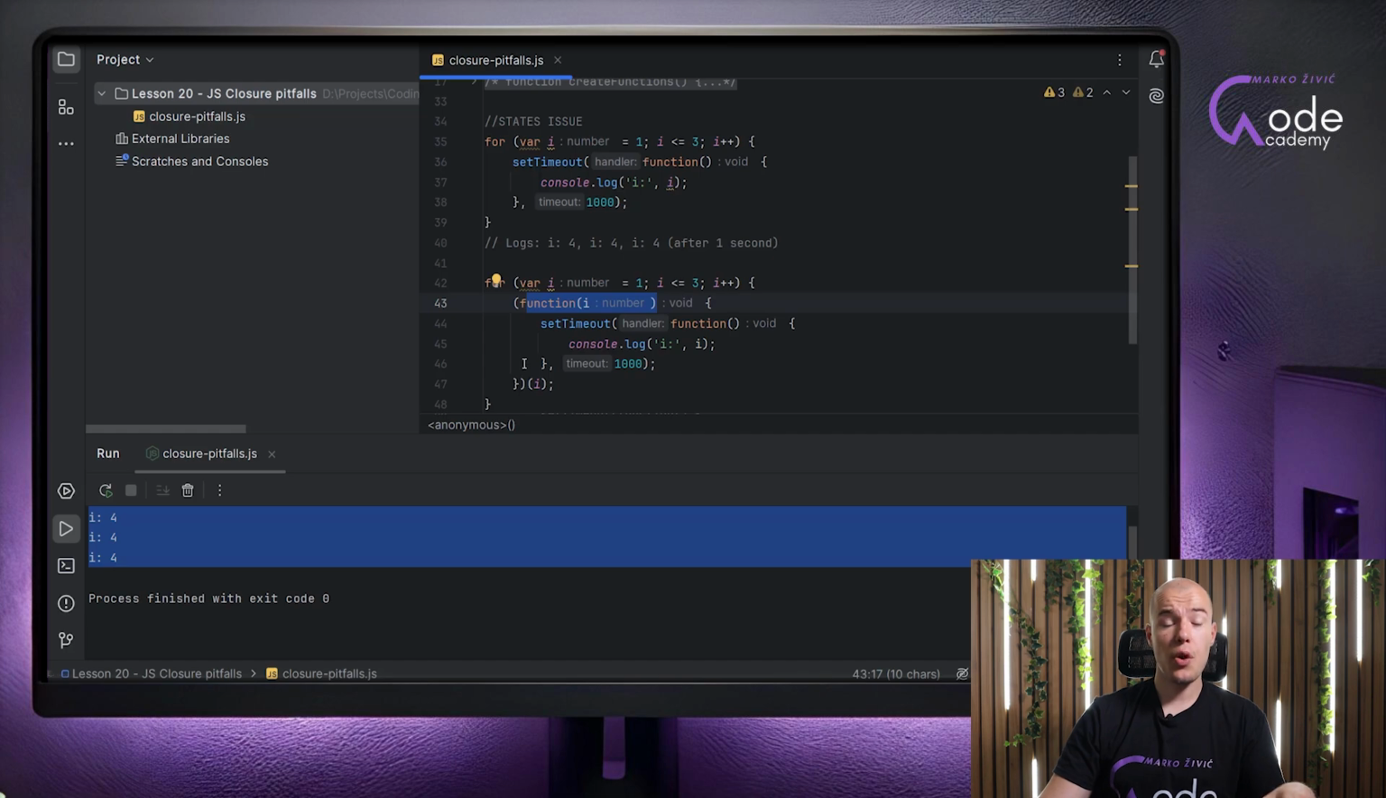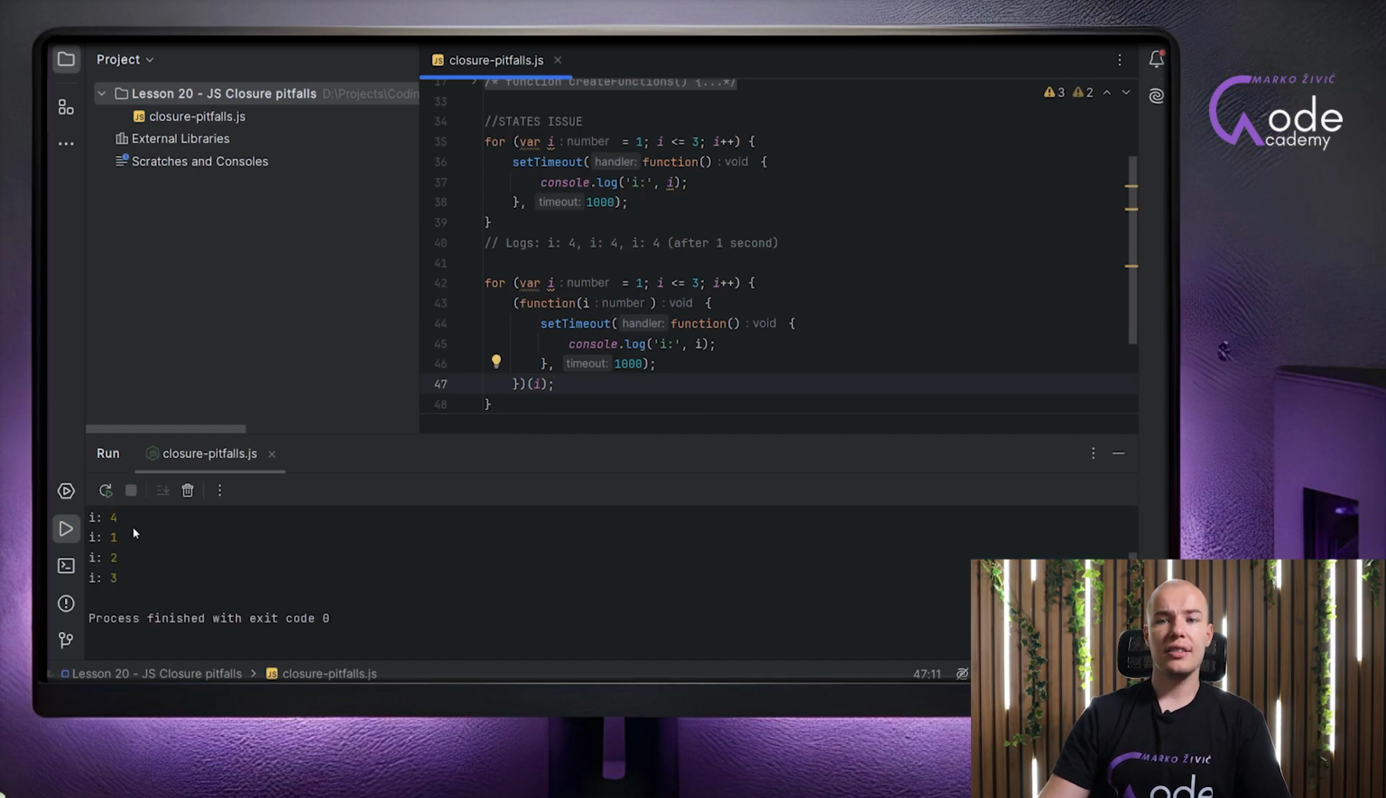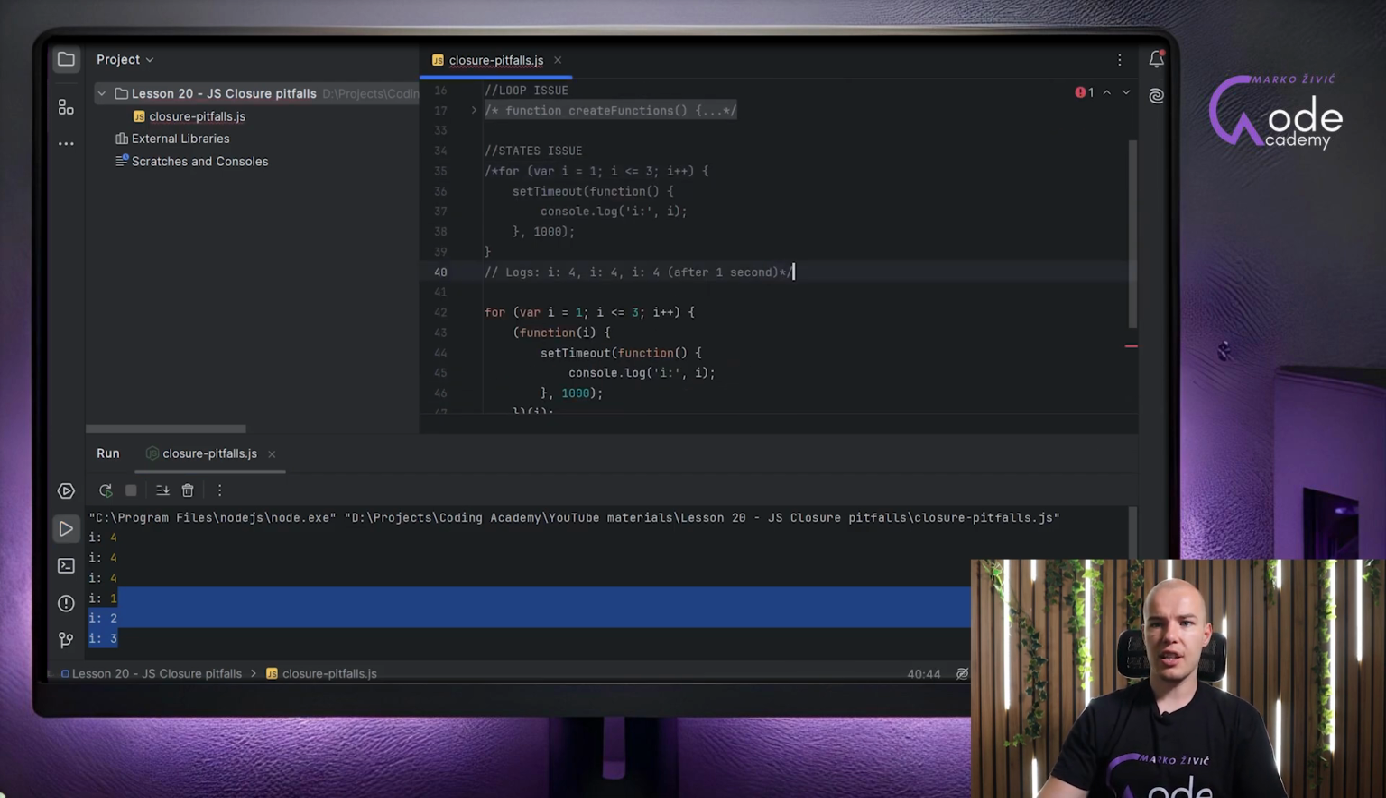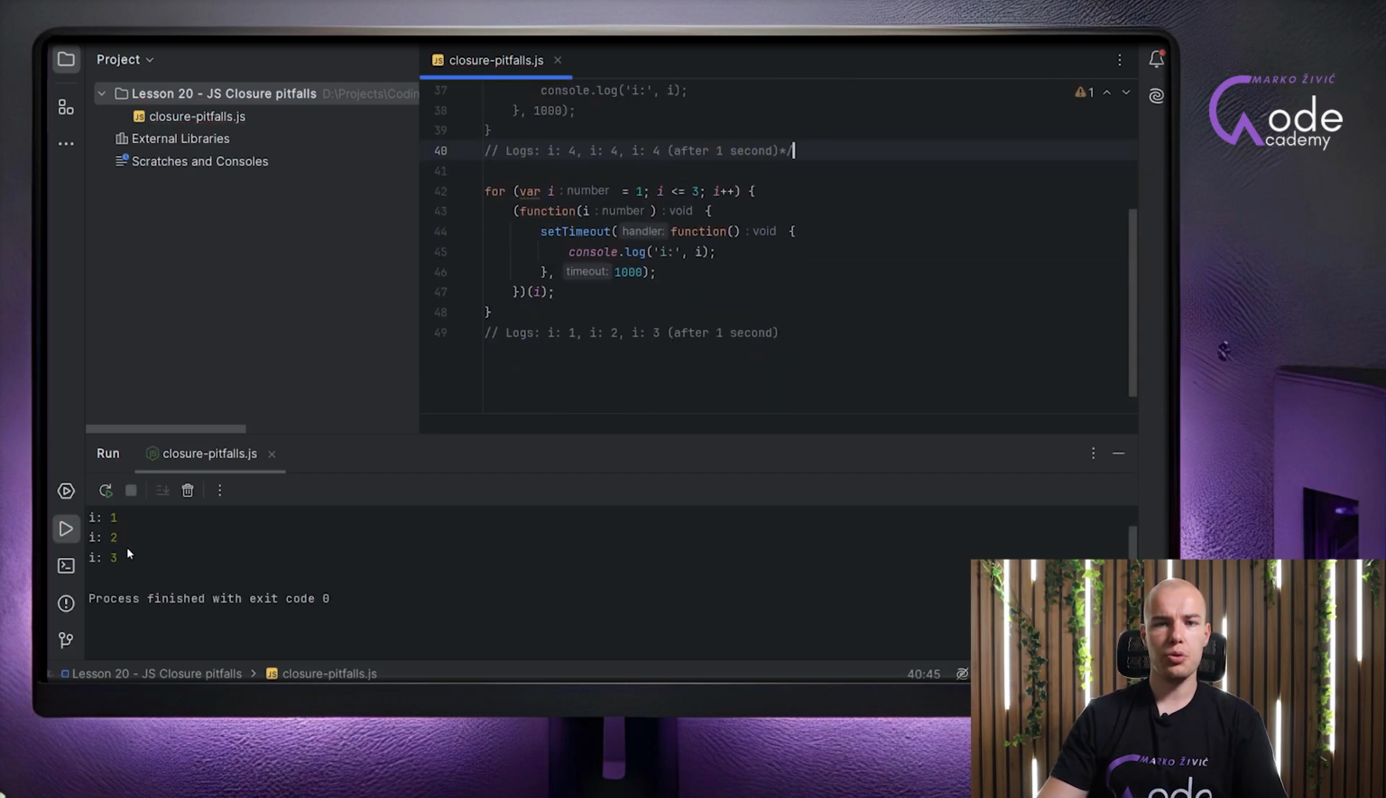And when we do that, we are creating a new function scope that is going to store a separate value for i. And when we execute this, we get 1, 2, 3. These 4s are from this part right here, just to be clear. So when I comment this out and run this again, we get just 1, 2, 3. And that's exactly what we expected to receive.